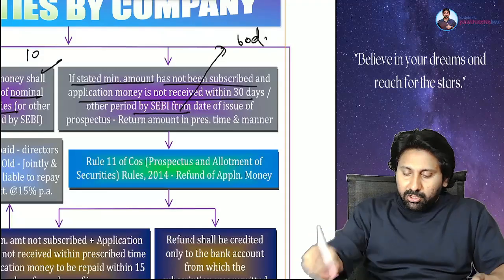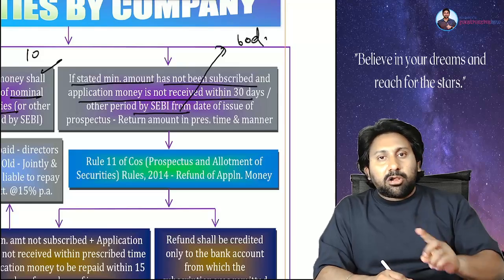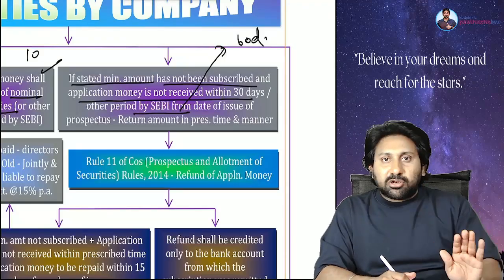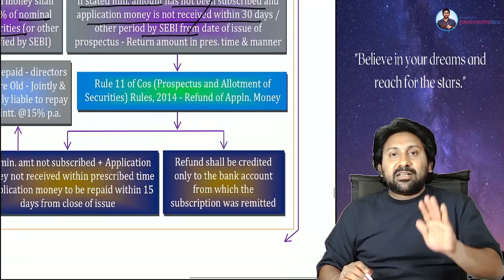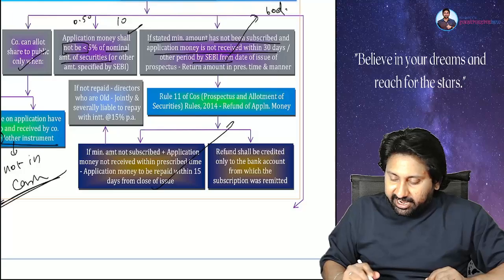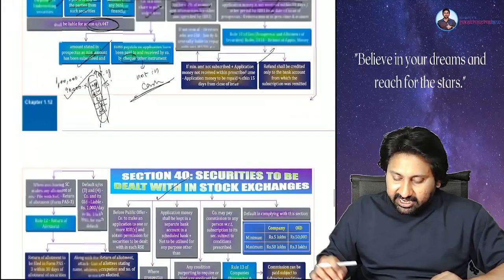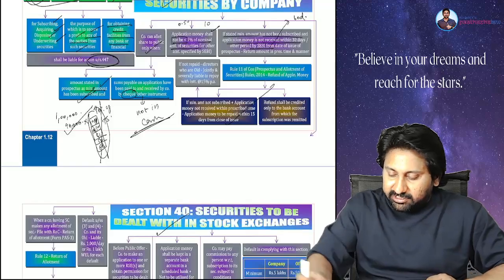Okay. Now, whenever application money is accepted, allotment must be made. If allotment is not made, refund the entire money within the next 15 days. If you do not refund the money within the next 15 days, you have to pay interest at the rate of 15%. Everyone understood the concept clearly? Yeah.